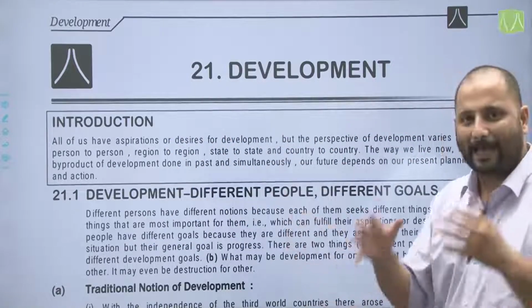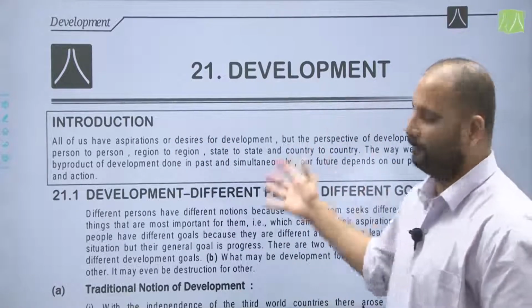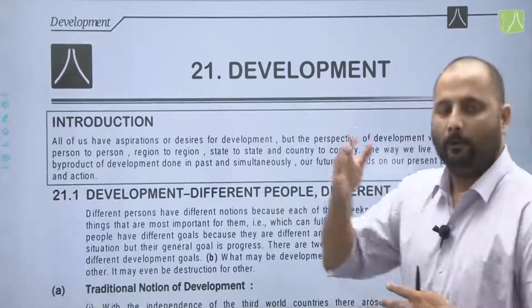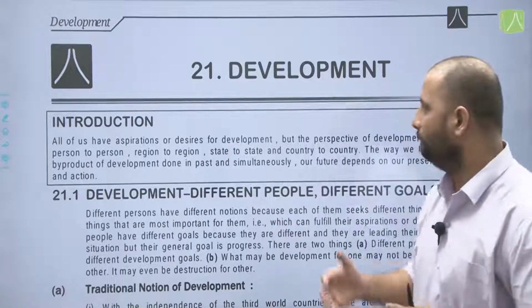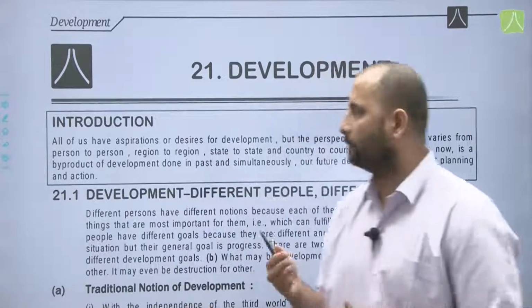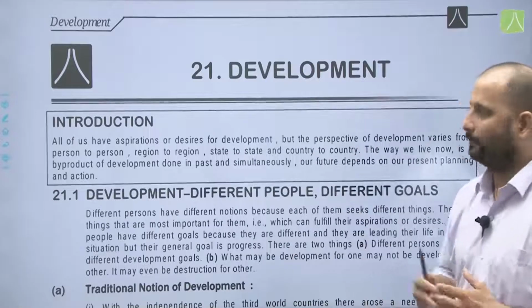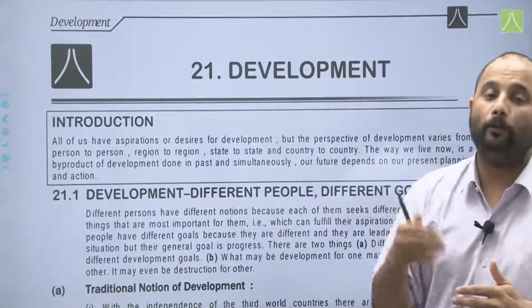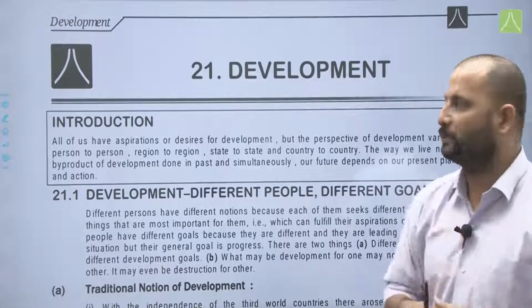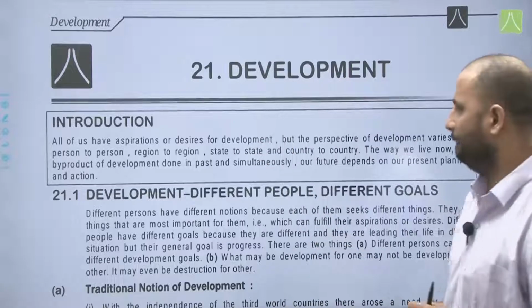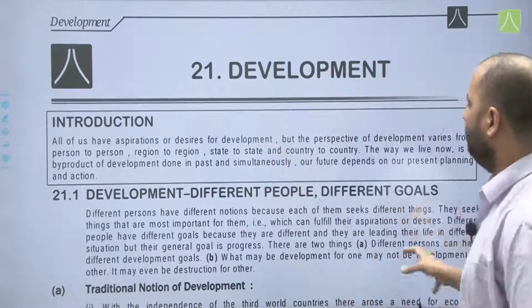All of us have aspirations or desires for development, but the perspective of development varies from person to person, region to region, state to state and country to country. The way we live now is a byproduct of development done in the past, and simultaneously our future depends on what kind of development we are doing in today's world.